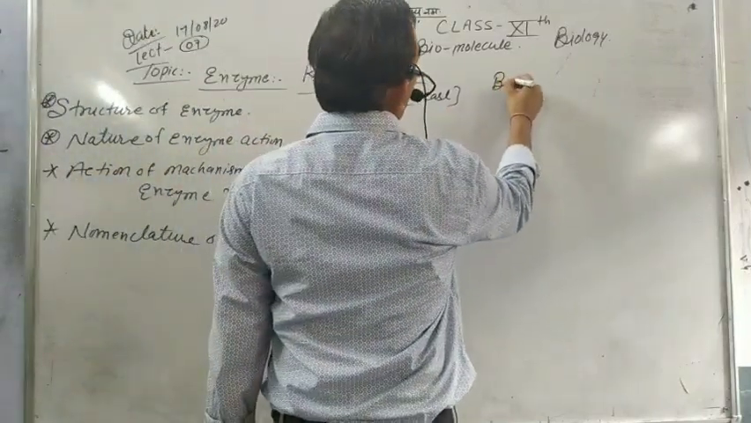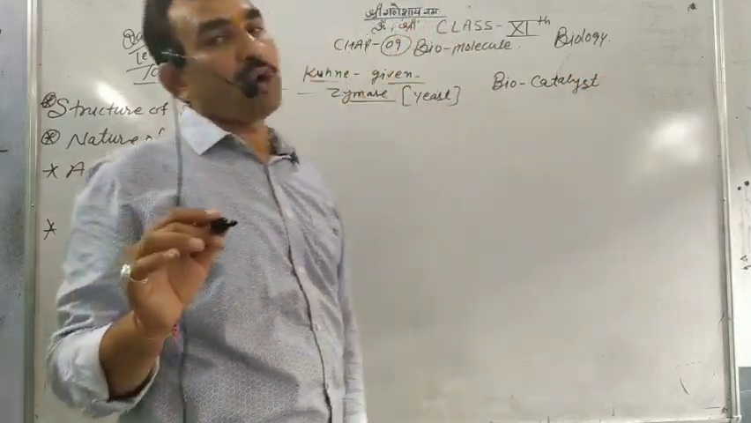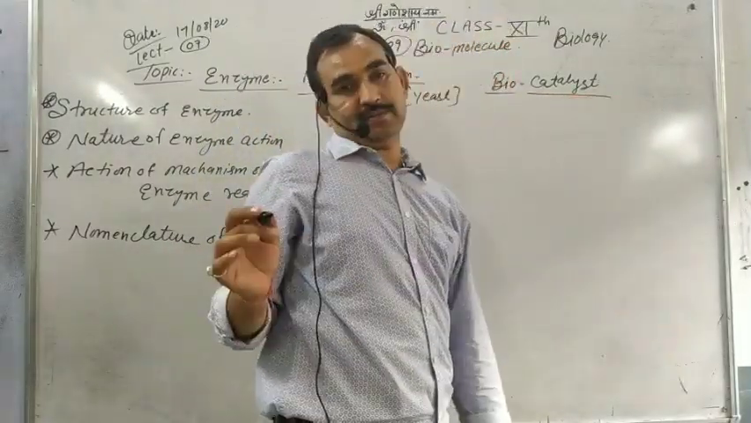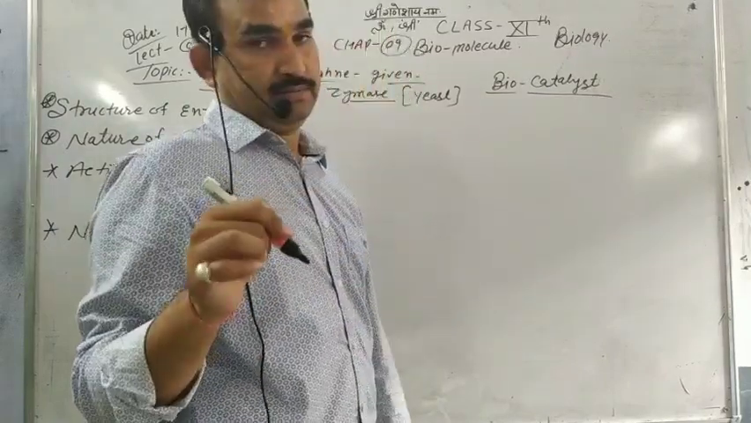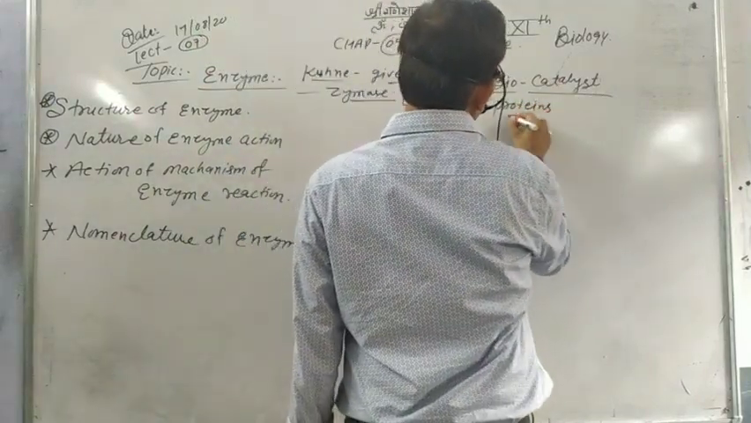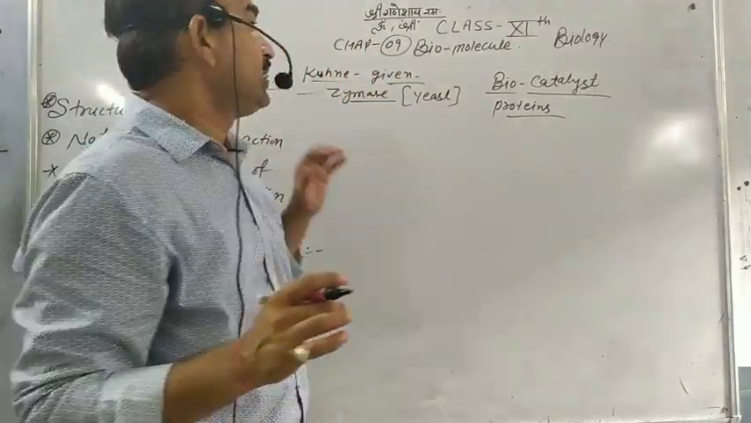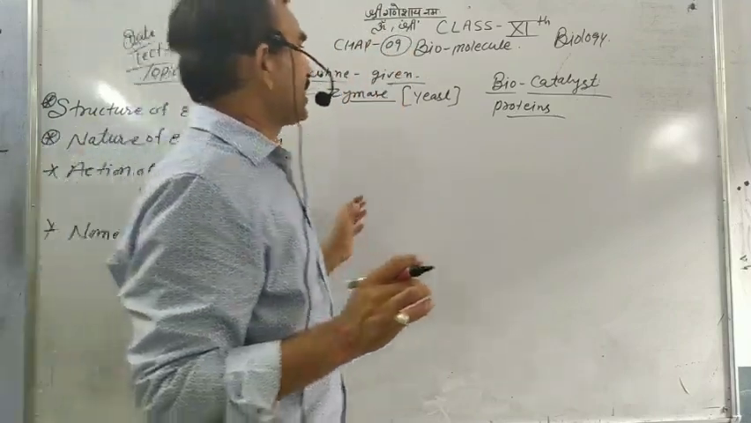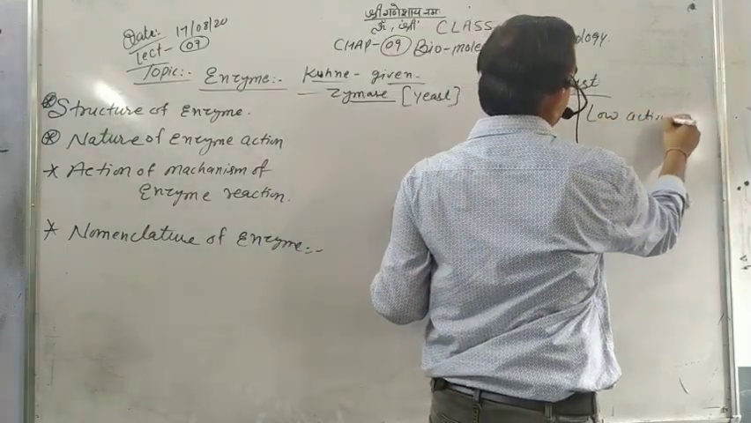Enzymes are biocatalysts. Enzymes are known as biocatalysts. It means they make the reaction fast in the cell, and they are made from proteins. So enzymes are made from proteins. They are also called biocatalysts. They make the reaction faster by using low activation energy.